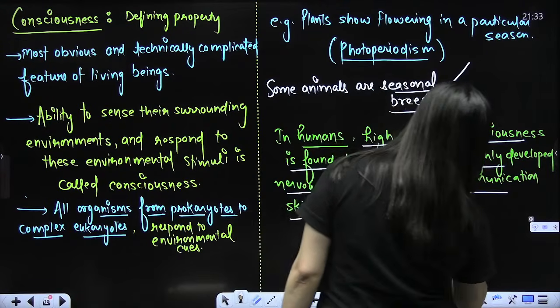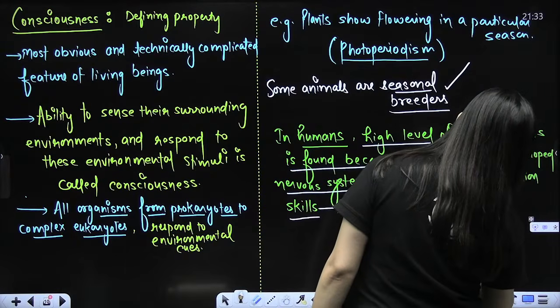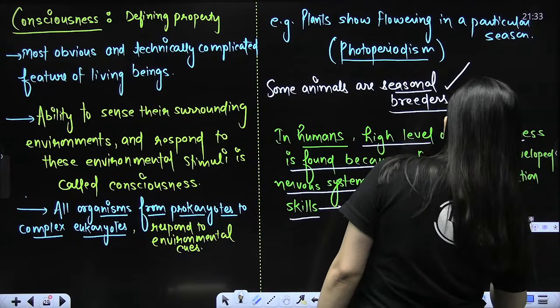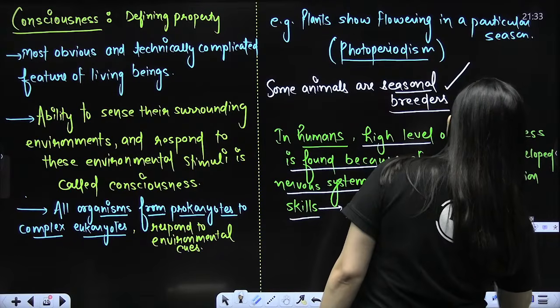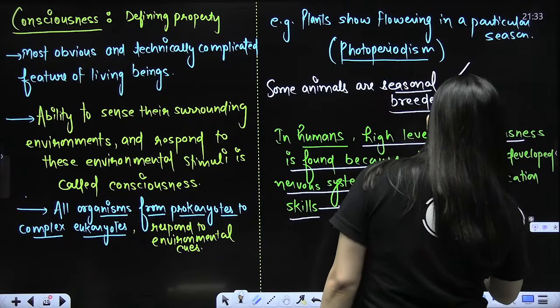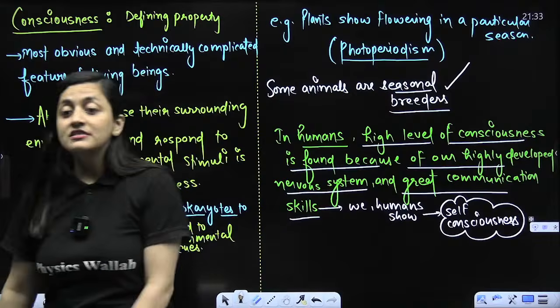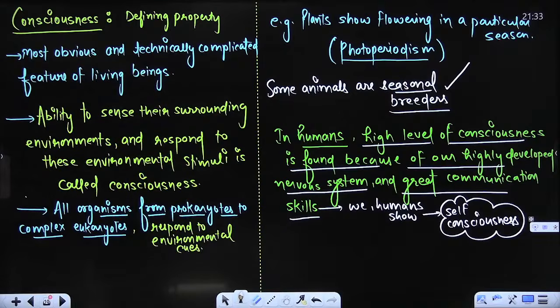You will not see it in any other living being. So we have self-consciousness as well. Are you getting my point? Which cannot be seen elsewhere.